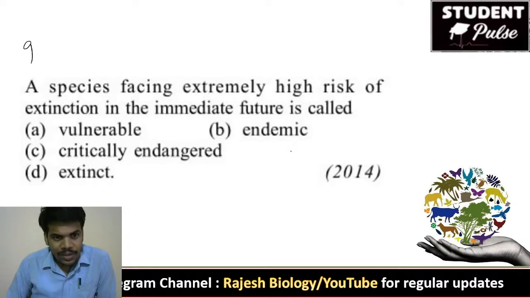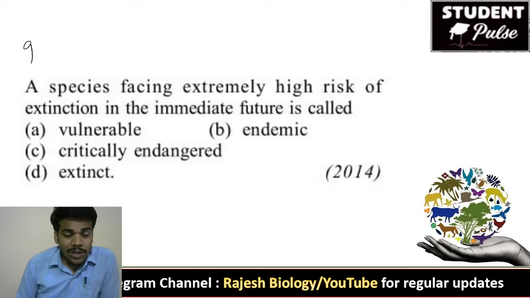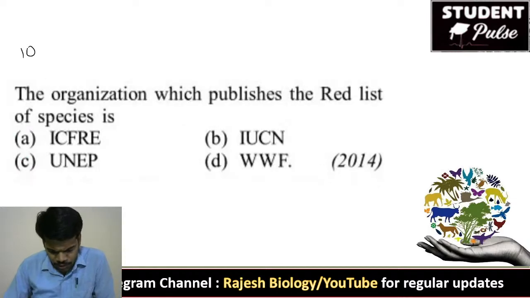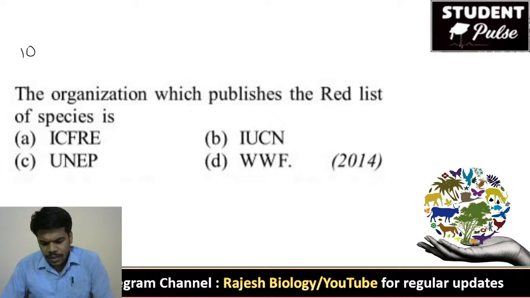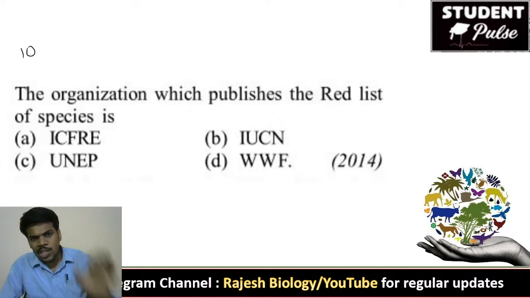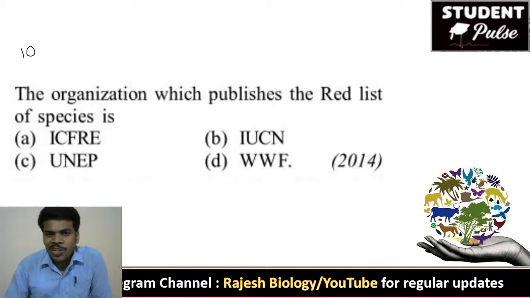Right, critically endangered. Ninth question: the species facing extremely high risk are called critically endangered species. Yes, very good, Dastagiri and Sweta Reddy. Tenth question. The organization which publishes the red list of species.